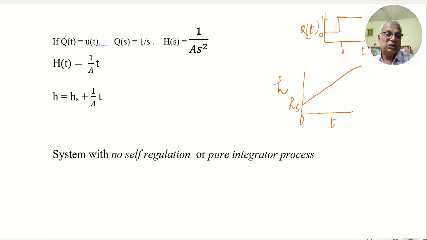Because there's no self-regulation, it continuously grows, unlike a first order system. It is also known as a pure integrator process, because it behaves as if there is an integrator between its input and output, between Q and H.